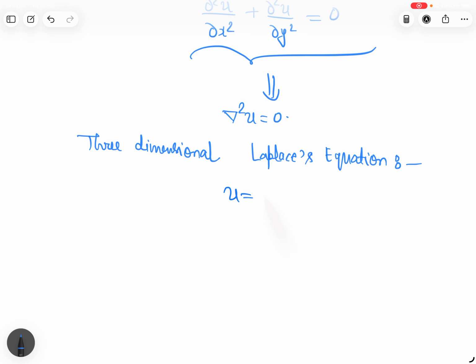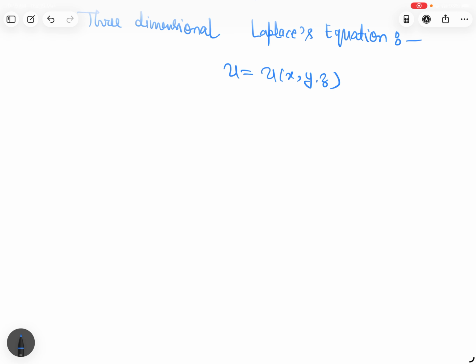Here u is a function of x, y, and z, and it satisfies del 2u del x square plus del 2u del y square plus del 2u del z square is equal to 0.